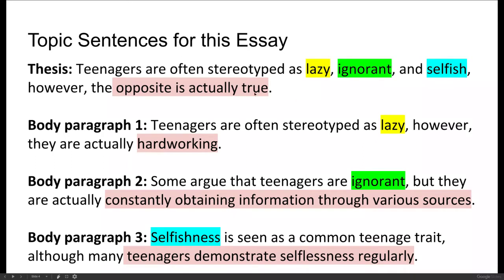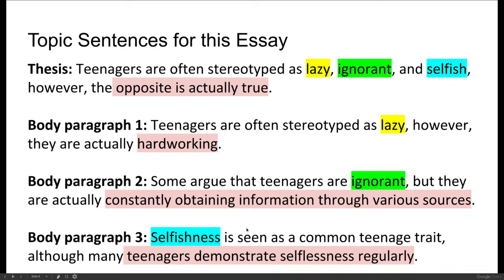So you can see that the thesis statement previews topic sentence 1, 2, and 3. Each topic sentence points to a specific part of the thesis statement. This is the roadmap. These are the road signs. Now remember that the thesis statement and topic sentences are not there for you, the writer. They are there for the reader. You are reminding the reader over and over again of what your central claim is so that they can stay focused on your central claim.